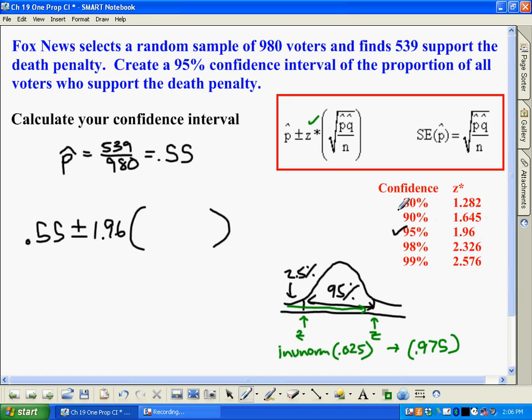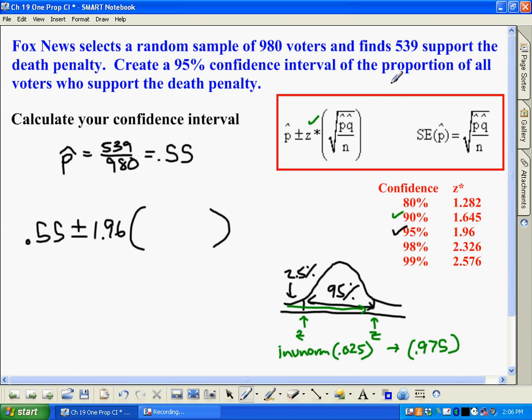If we were 90% confident, it's going to end up being 1.645, and these are the most common ones you'll see on questions here. So you can go ahead and write these numbers down, and they'll show up over and over again. The other thing is, you'll notice over here, we're using p hat and q hat in our formula here, and here's why. That's what we call the standard error, SE.